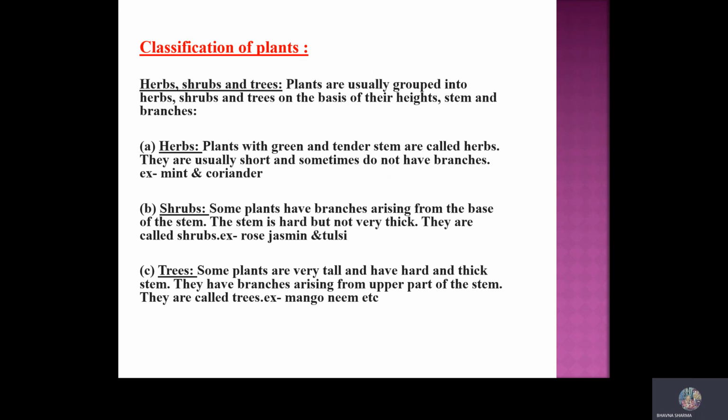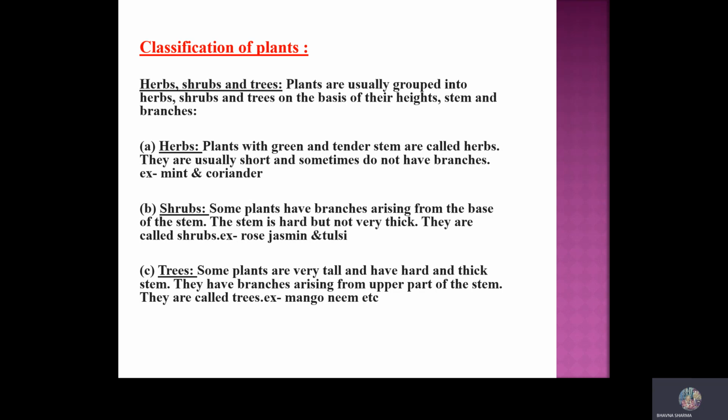Now, what are herbs? Herbs are plants that have green and frail stems. Usually, these are small plants and have very few branches. Examples: mint, coriander, bay, rosemary. These are the examples of herbs.